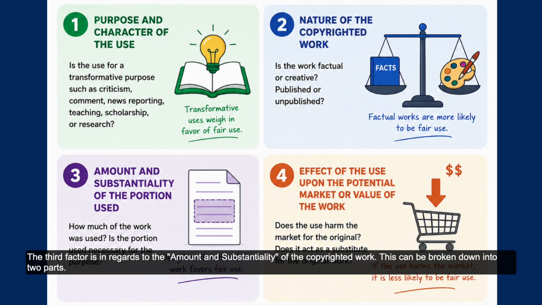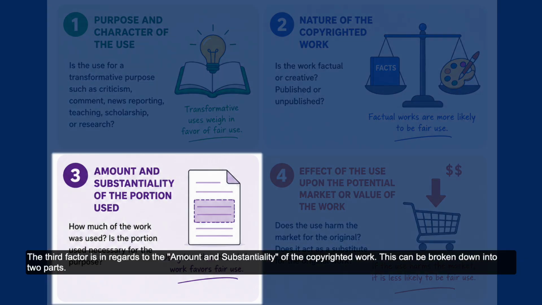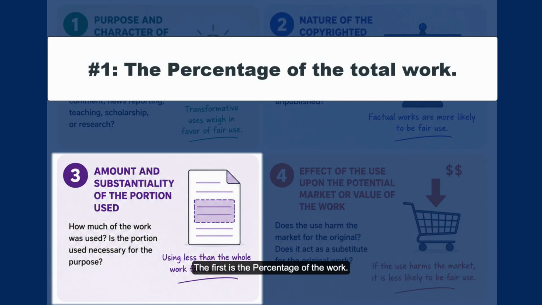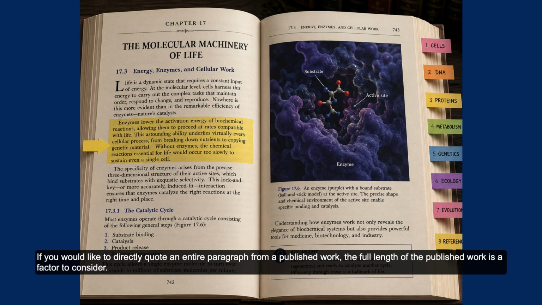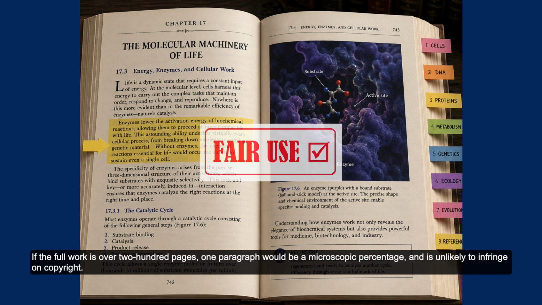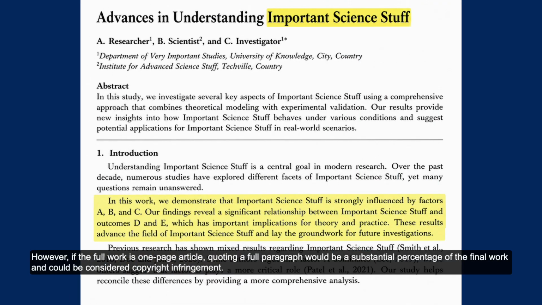The third factor is in regards to the amount and substantiality of the copyrighted work. This can be broken down into 2 parts. The first is the percentage of the work. If you would like to directly quote an entire paragraph from a published work, the full length of the published work is a factor to consider. If the full work is over 200 pages, one paragraph would be a microscopic percentage and is unlikely to infringe on copyright. However, if the full work is a 1-page article, quoting a full paragraph would be a substantial percentage of the final work and could be considered copyright infringement.